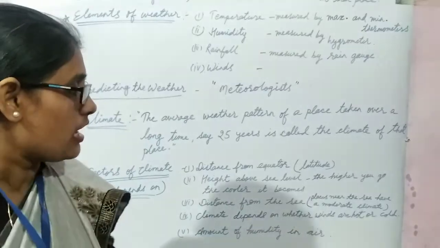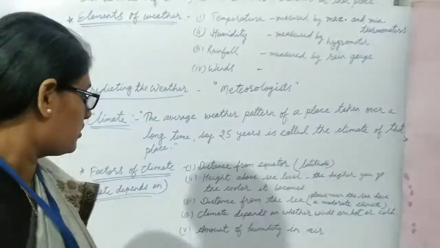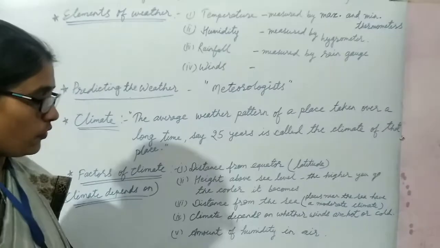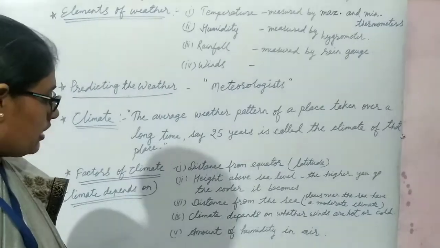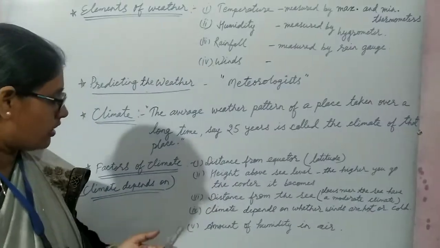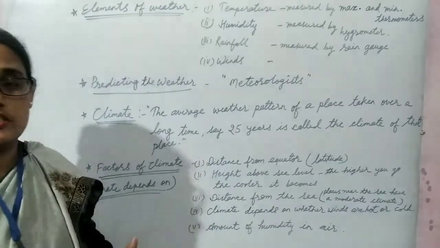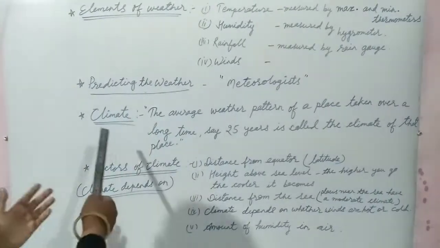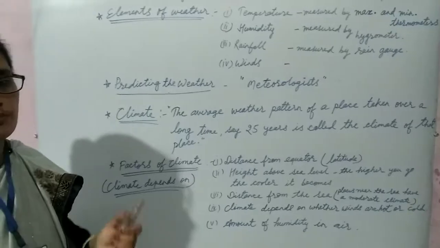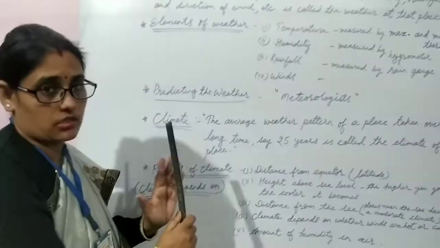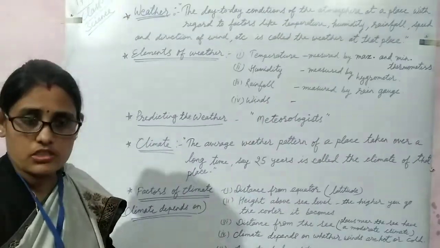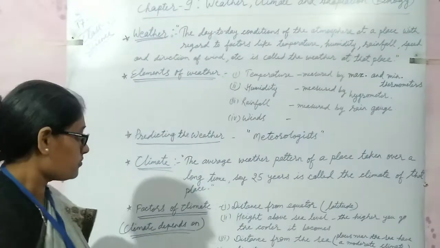Places near the sea have a moderate climate. Climate also depends on whether winds are hot or cold, and the last important factor of climate is the amount of humidity in air. When we talk about climate, you must know that climate is constant. It does not change for a long period of time.